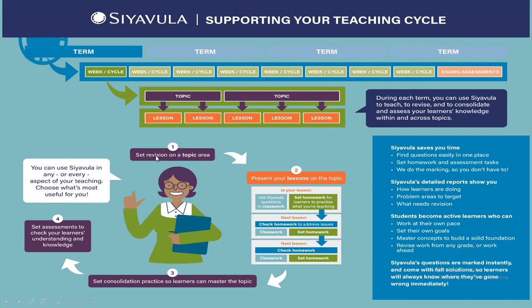You can set revision on Siyavula to introduce a topic, and then present a lesson using Siyavula by sharing classwork questions and homework questions with your learners. After that, you encourage learners to practice or do consolidation so that they can build mastery, and later on you can set assessments to check the understanding of your learners.